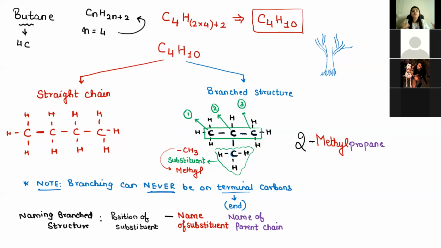Is this clear, how to write the name of the branched compound? So 4 parts are there. Number 1, you write the position of the substituent. Second, you put a hyphen. Third, you write the name of the substituent, and fourth is the name of the parent chain. So butane can be written in 2 forms. One is the straight chain, which is butane, and second is the branched structure, which is 2-methyl propane.